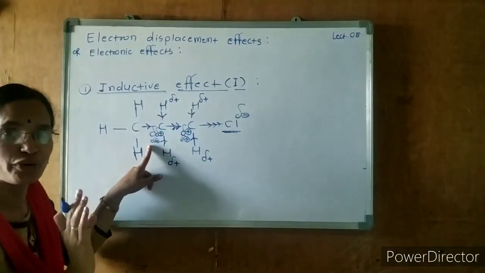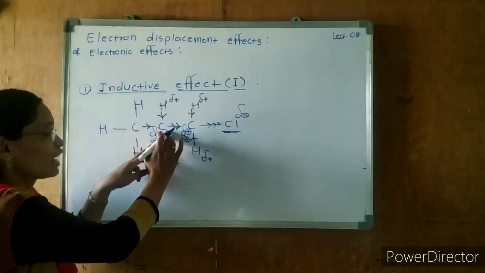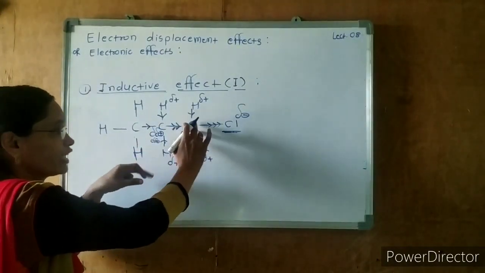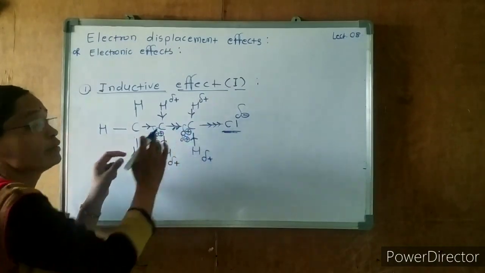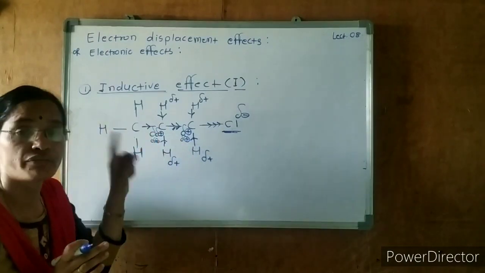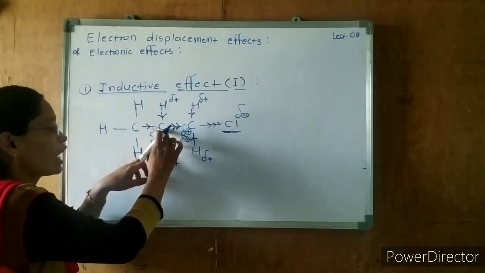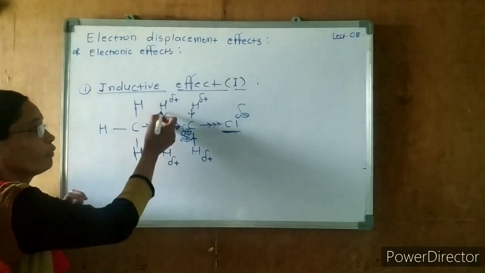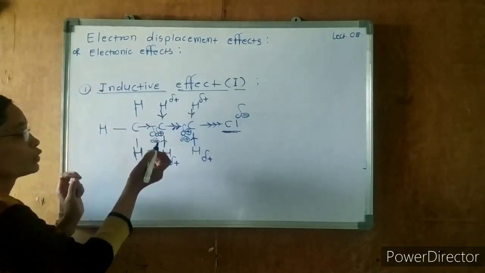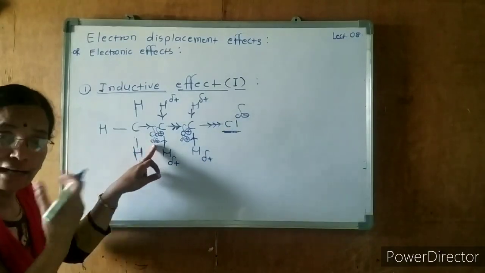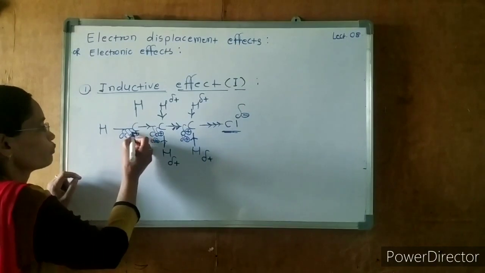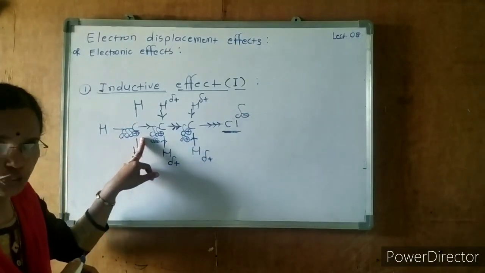Okay, are you getting my point, students? Here this carbon, by gaining the electrons it attracted, becomes electronegative, and this carbon becomes electron deficient. That's why this carbon will attract electrons from this hydrogen and this carbon, so it will get delta negative, and this carbon will get triple delta positive, meaning less positive charge.